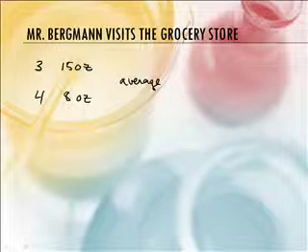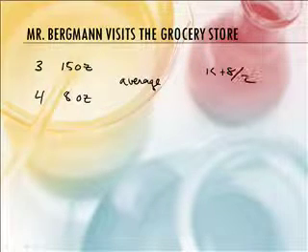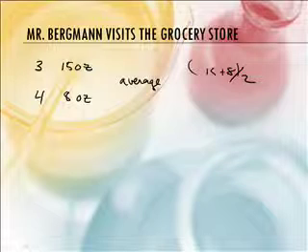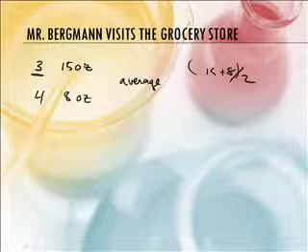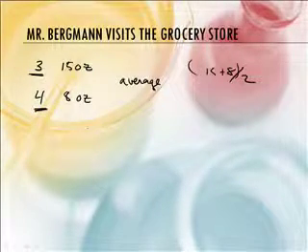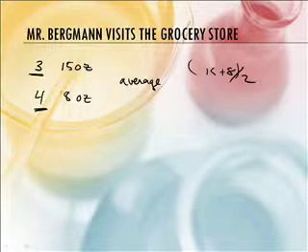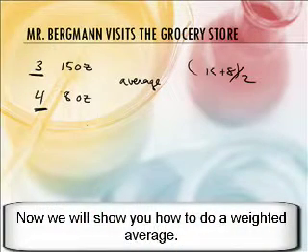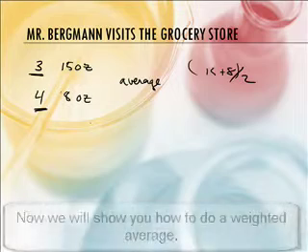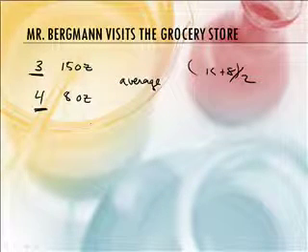Shouldn't I just take 15 plus 8, divide by 2, right? If you have equal numbers of things, but we don't have equal numbers. We have 3 of one, we have 4 of another, so we're going to have to do a weighted average. So how do we do a weighted average? Well, you're going to have to take the mass times the percent. Okay, so we're going to have to figure out that percentage.